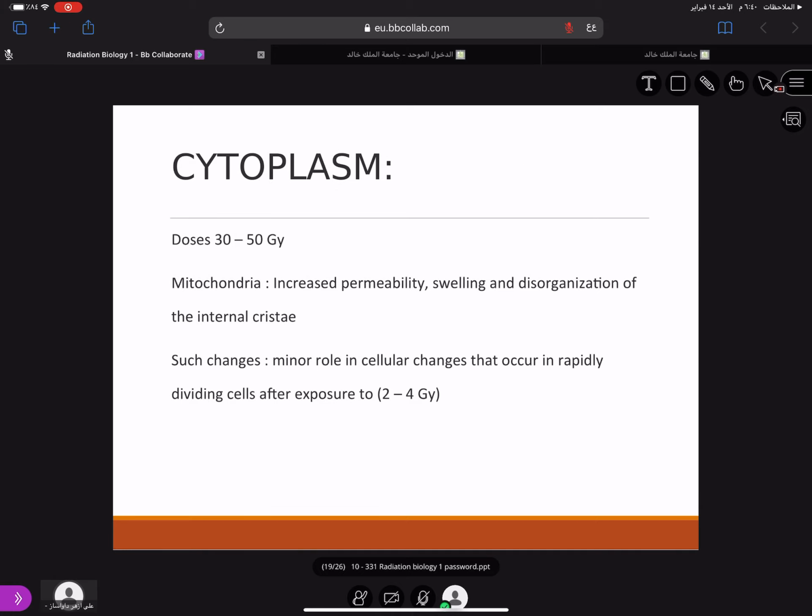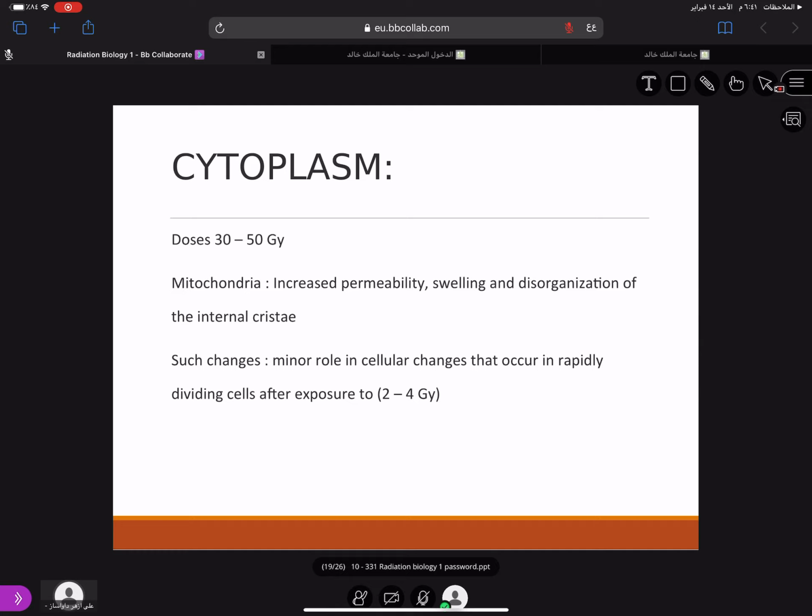The cytoplasm is relatively less affected by the radiation. Only at 30 to 50 grays, which is a very high dose, does the cytoplasm get affected. 30 to 50 grays is very high. At that dose, the cytoplasm gets affected.